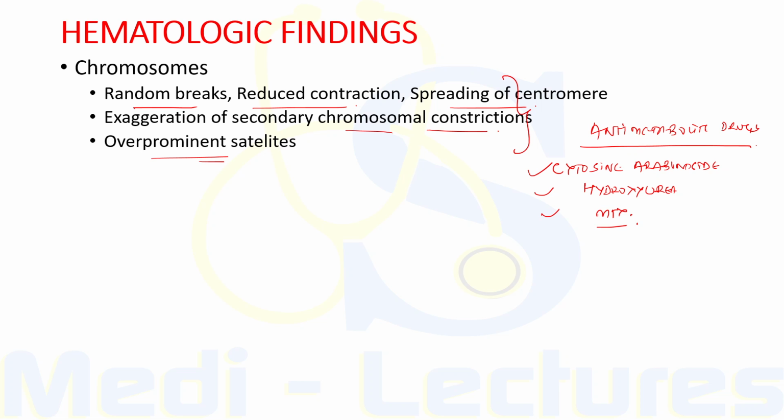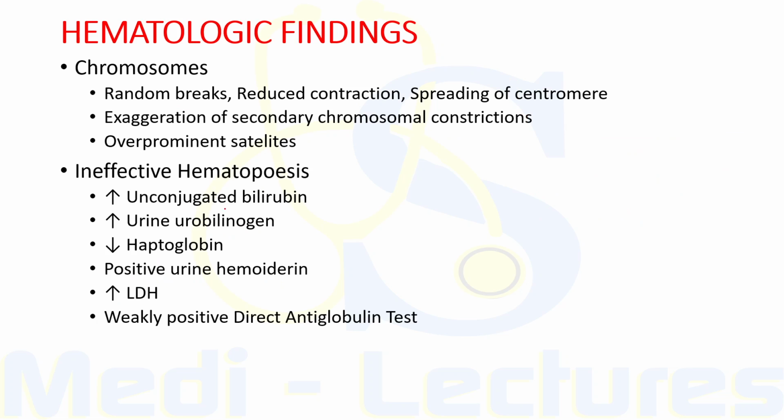Other than this, there are features of ineffective hematopoiesis, like an increase in unconjugated bilirubin. This occurs due to death of nucleated cells in the marrow. Other evidence for this includes increased urine urobilinogen, decreased haptoglobin, positive urine hemosiderin, and increased LDH levels.